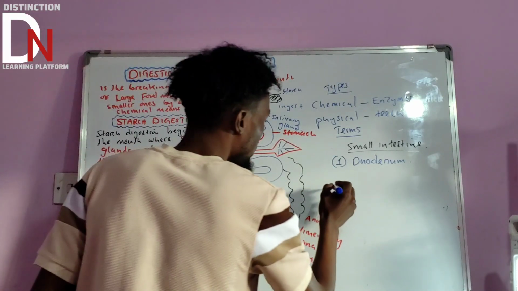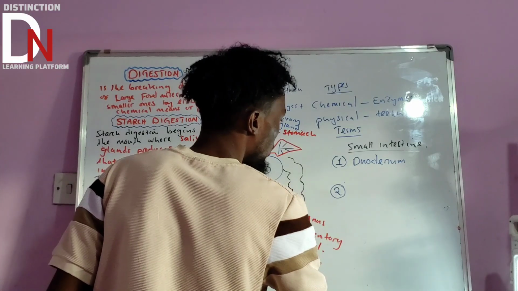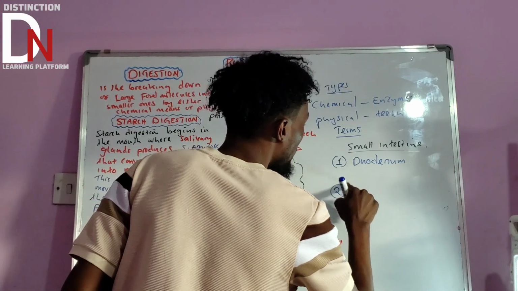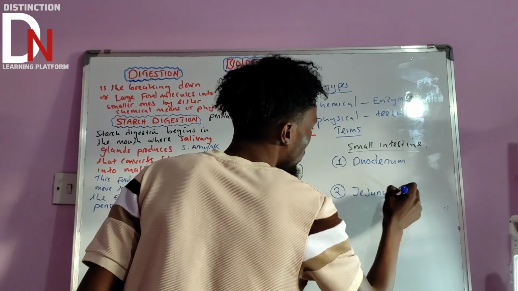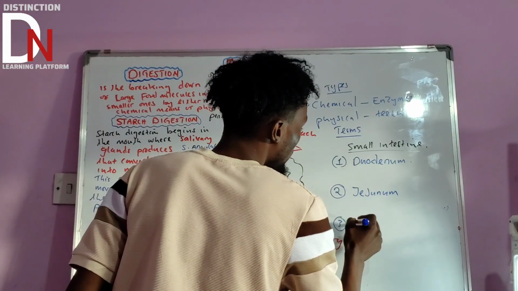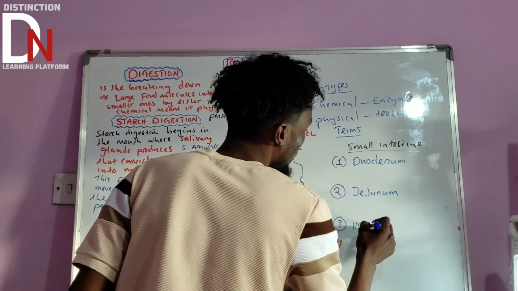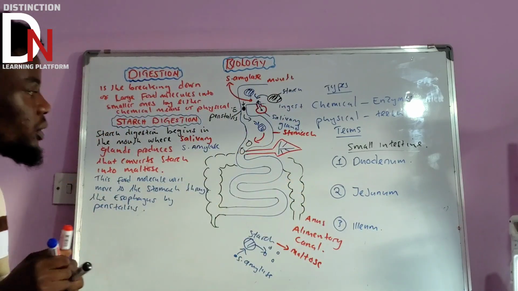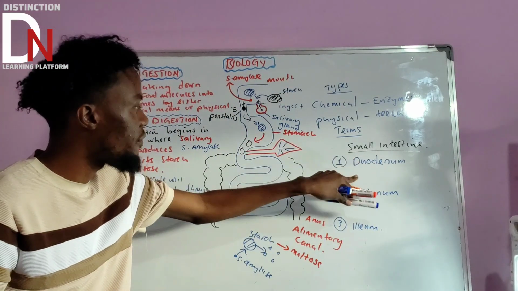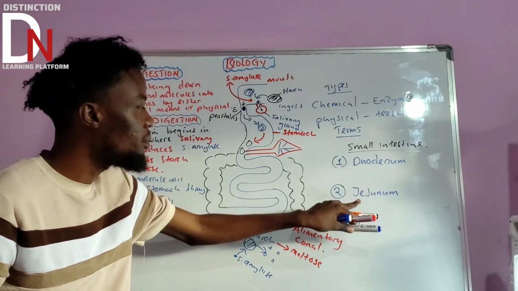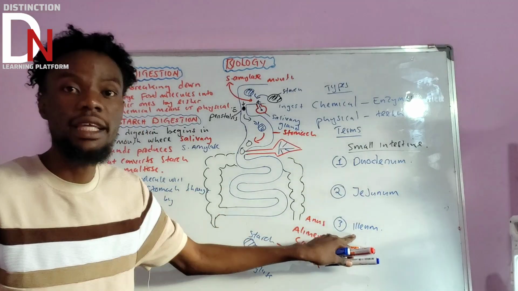What is the second part now? We call it jejunum. And the last part is what we call ileum. So you need to know those terms, very, very important. The small intestine is further categorized into duodenum, jejunum, and ileum.